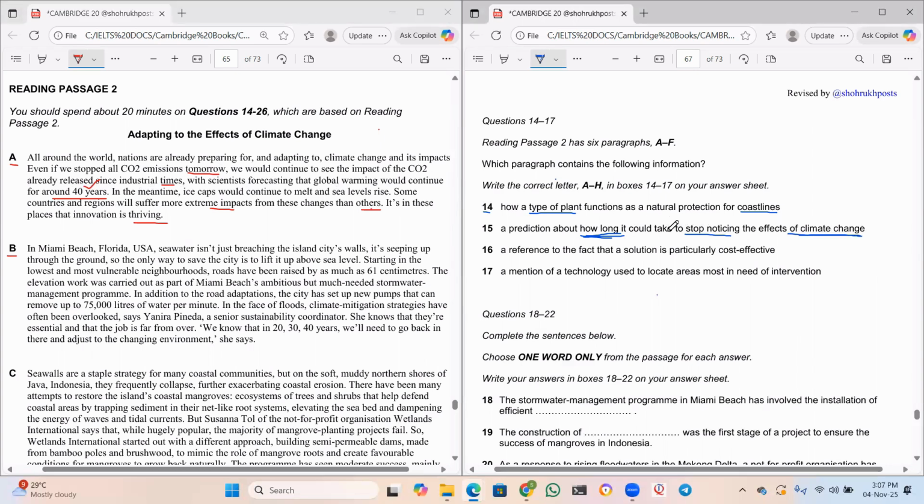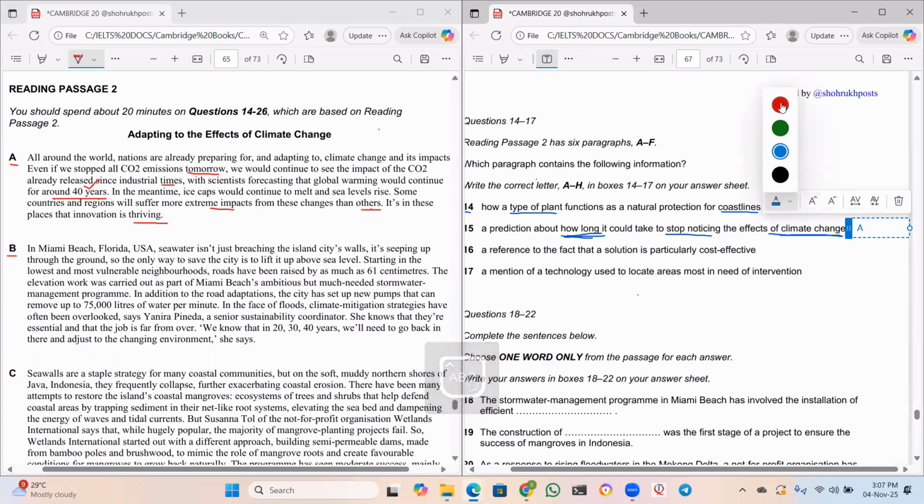Okay, so in the paragraph, he says even if we stop emitting CO2 tomorrow, still it would take 40 years for us to clear all that CO2 which is already released in the atmosphere. Right? Yes. So the 15th one is exactly matching, guys, because here he gave a prediction and he said it takes 40 years to stop noting the effects of climate change. Yes. So I'm satisfied with that, and the 15th one should be A.